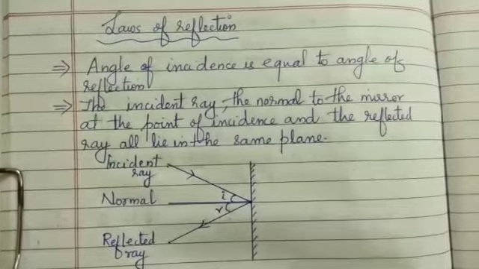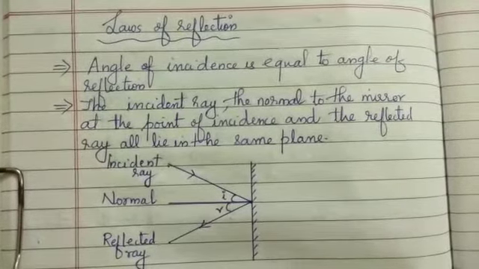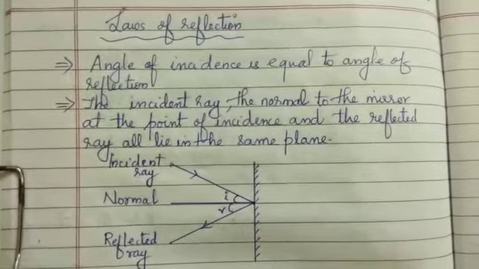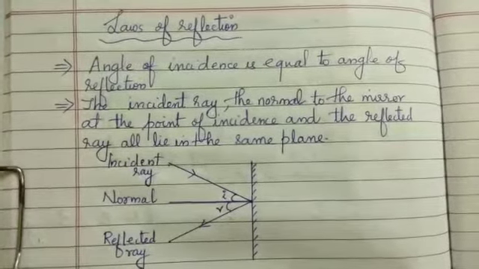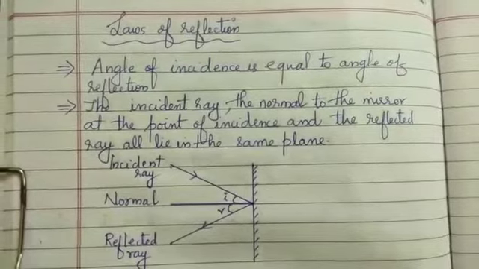Study about laws of reflection. So there are two laws of reflection. First law is angle of incidence is equal to angle of reflection. So what is angle of incidence and what is angle of reflection?